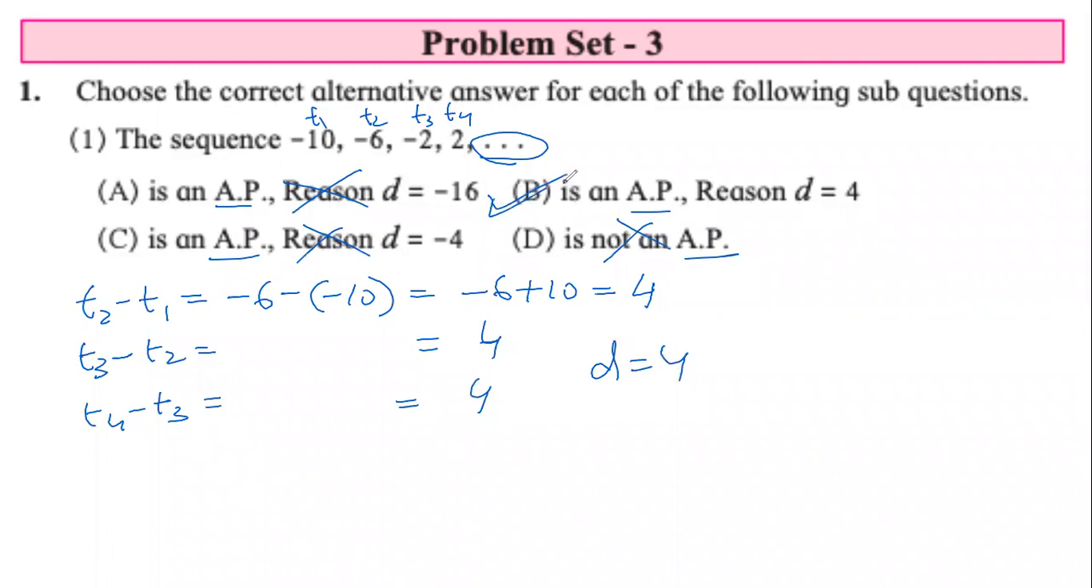So our correct answer is B, which we will write as B, is an AP. Reason: d equals 4. All this we have to write in the answer. So we will find T2 minus T1, T3 minus T2, T4 minus T3. We see that the difference is common. It is 4. So the answer is B.